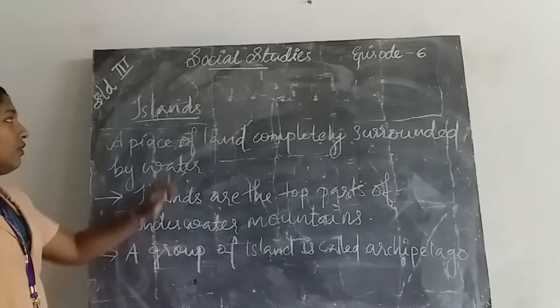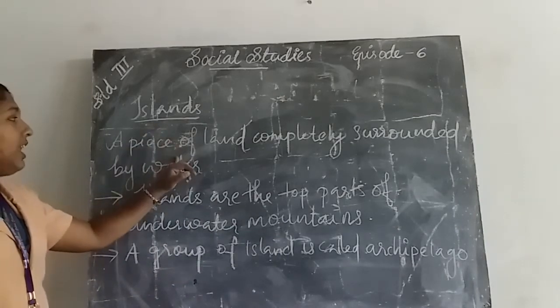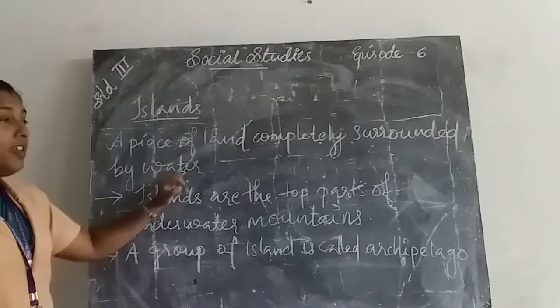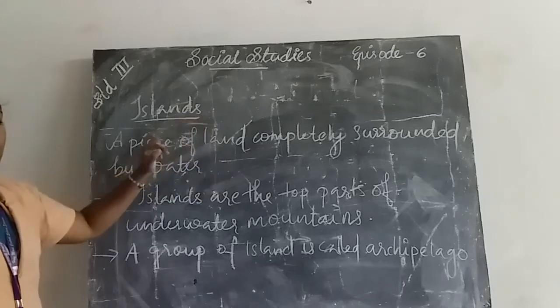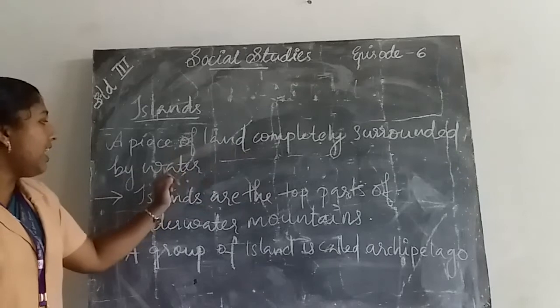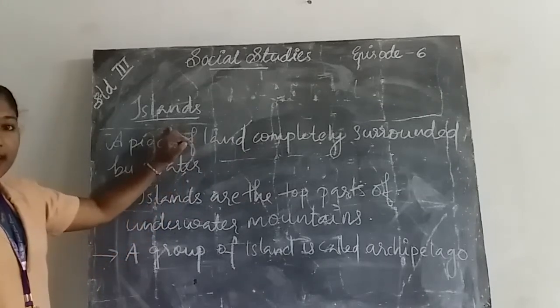Once again, what are islands? A piece of land completely surrounded by water is known as islands.